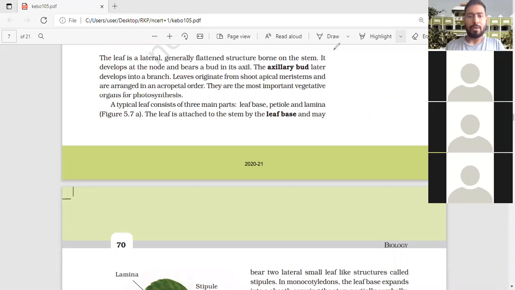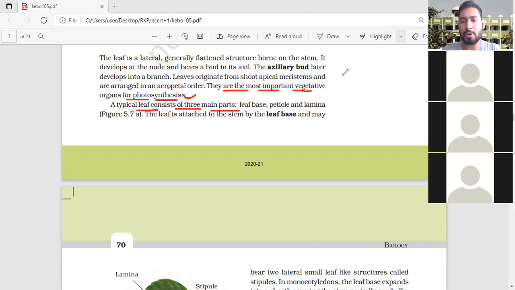Now, acropetal order. Leaves are the most important vegetative organ for photosynthesis, because chlorophyll is found in the leaf. That's why it is considered a vegetative organ involved in the photosynthesis phenomenon. Again, a typical leaf consists of three main parts.